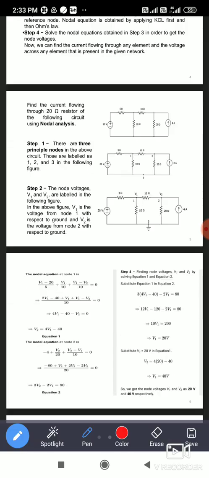So by solving using calculator or manual method, you can get the answer of V1 is equal to 20 volt and V2 is equal to 40 volt. But the question is not over. So you need to find out the current passing through 20 ohm resistor.